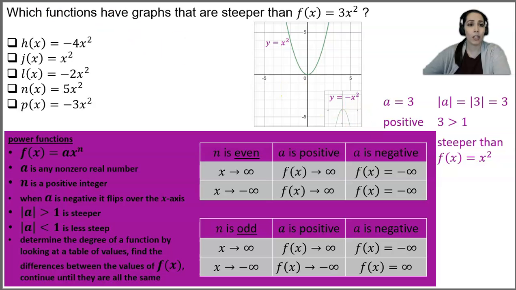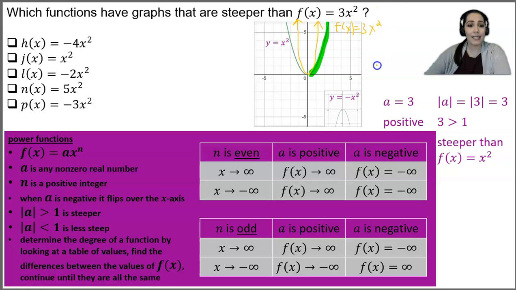So what does steeper mean? Well, if we look here at our function, this is how we're talking about the steepness. If we were going to make this function steeper, we would actually be drawing it somewhere here in the center. And on this side, the left side in quadrant 2 would also have to be steeper. So what I just drew in the yellow is our f of x equals 3x squared, or just my estimation of what it would look like. Because remember, we're not actually graphing it with actual coordinates. I was just giving a comparison of the two. So it's a little bit steeper than the parent function.